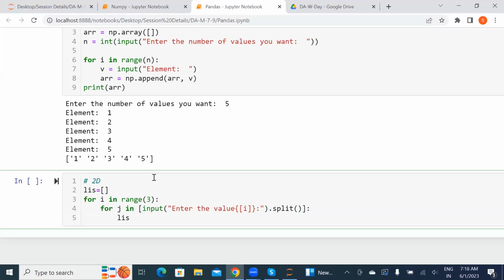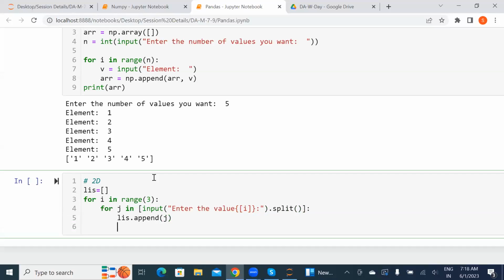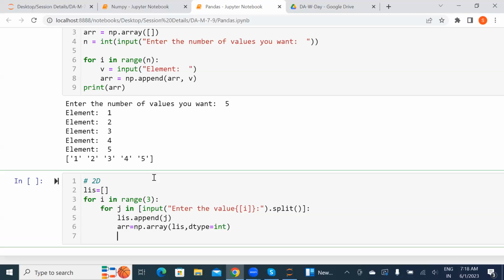Now list dot append. And there we don't want to use np particularly because it's just a list. Now I'm keeping the things there, np dot array. I just move that particular thing into my array, comma dtype I'm keeping as an integer, int. I need my things to be integers, and then print the array.